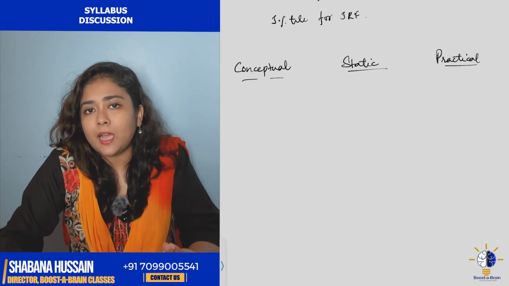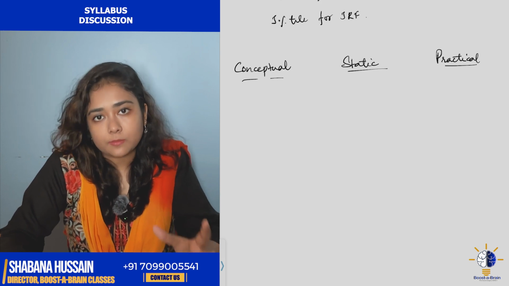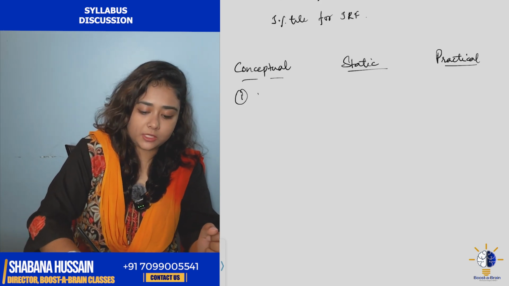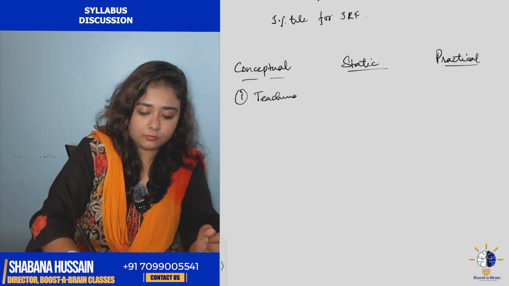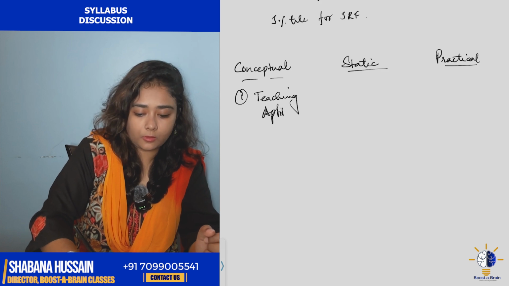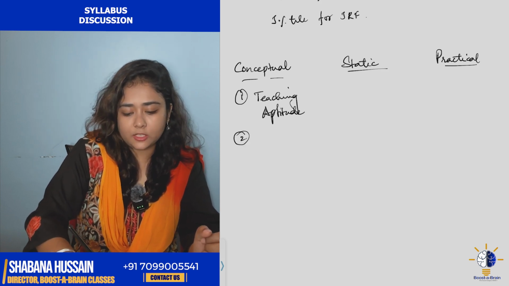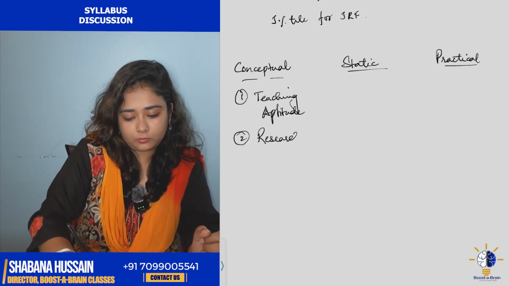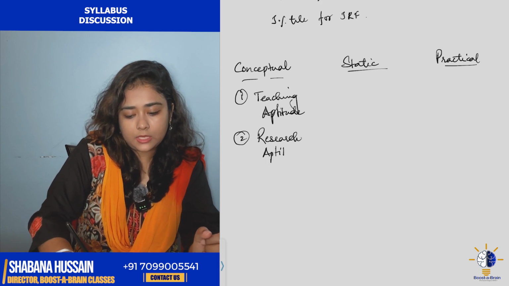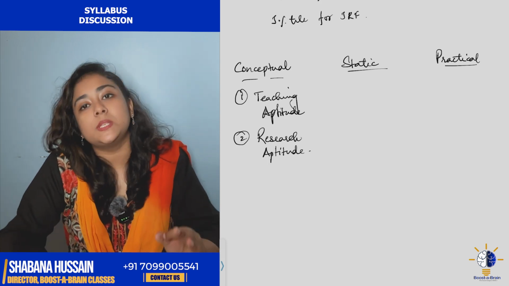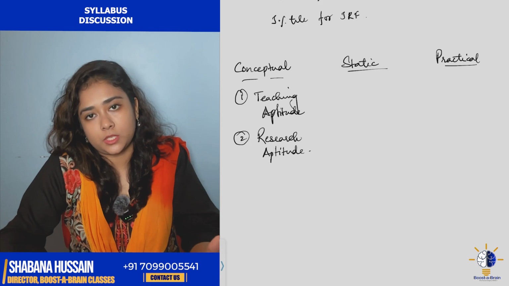NTA will ask in-depth questions of the concepts that you get in teaching aptitude. We have research aptitude. In these 2 units, mostly teaching and research, you get in-depth questions, alright.